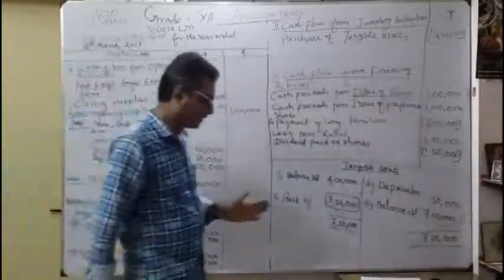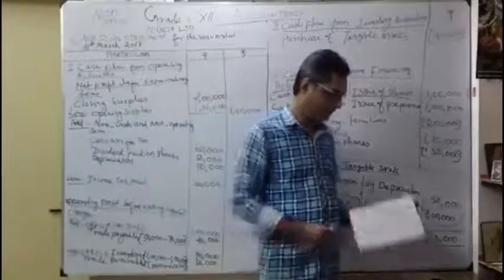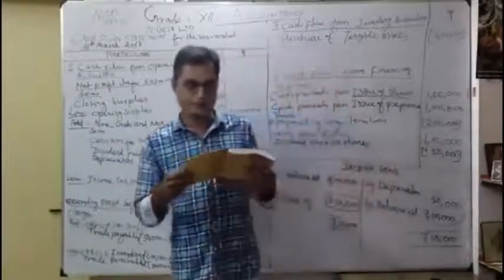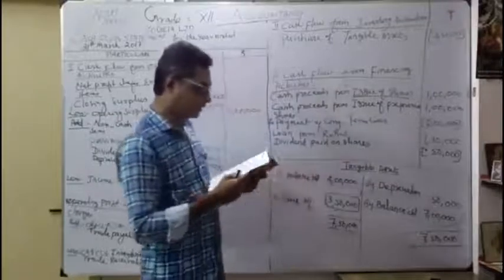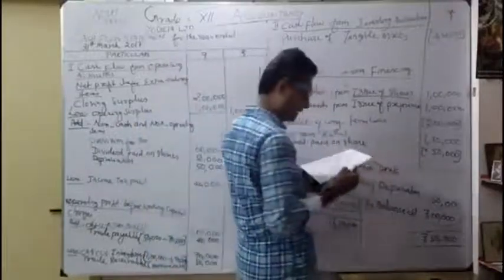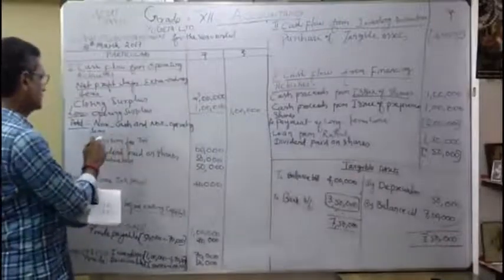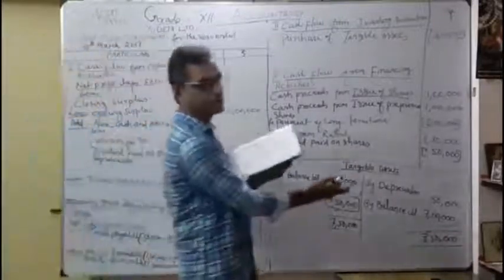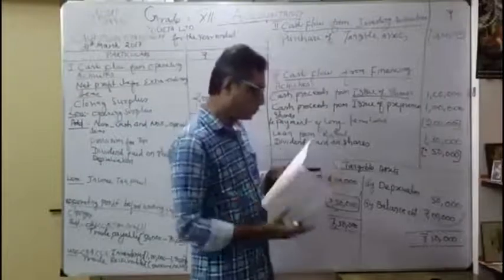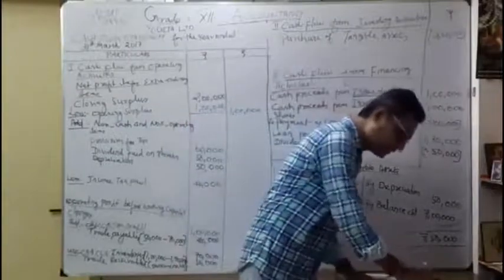Now check once again whether we discussed all the additional information. Additional information: depreciation, we accounted. Similarly, dividend on shares we also showed. Thereafter, provision for tax, also done on both sides. Correct? Provision for tax 60,000. Already prepared the account. Now we are going to find out what our operating activities are.